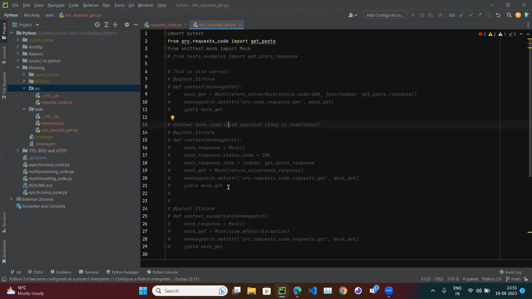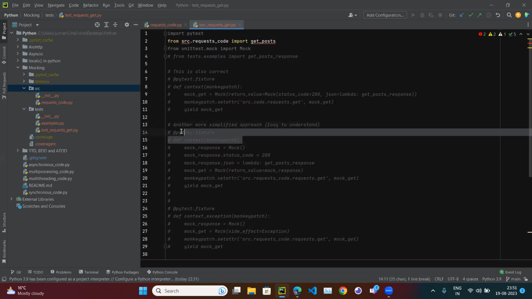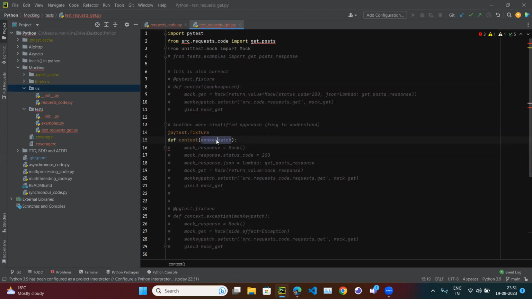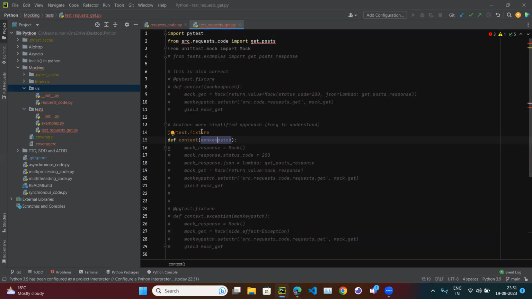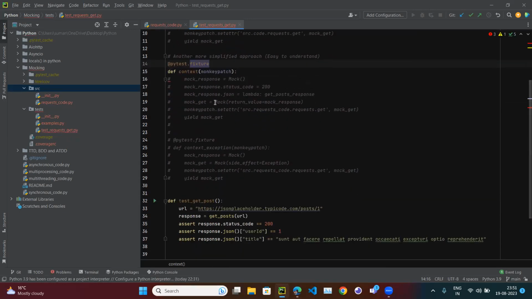All right, so let's create one function, def context. Just don't confuse it with the monkeypatch keyword. And we use pytest.fixture here. All right, and whatever mocking we are going to do, we are going to do it here.